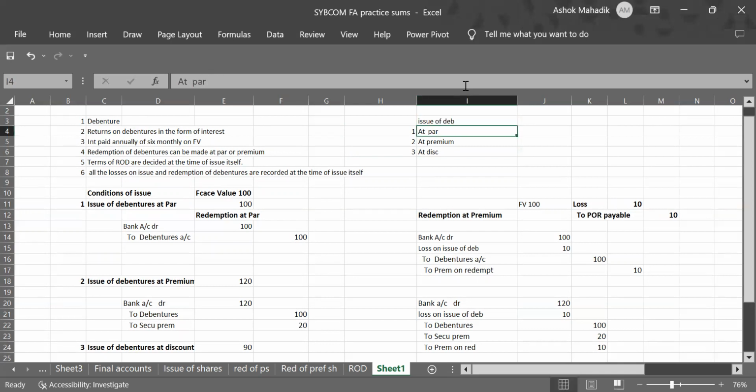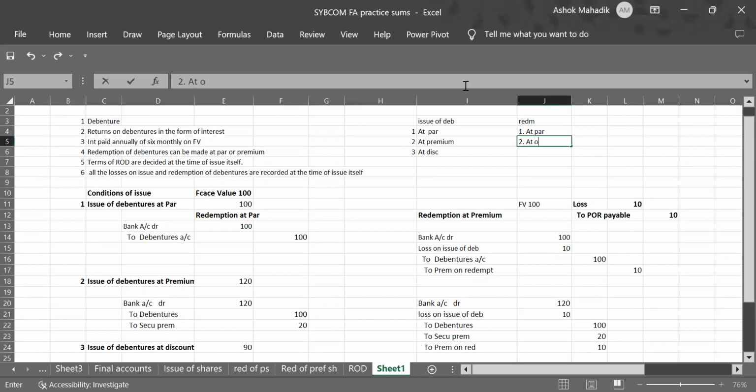But we have to keep in mind that we have to record the condition of redemption along with issue of debenture itself. The redemption can be in two forms. First, at par, and second option is at premium.